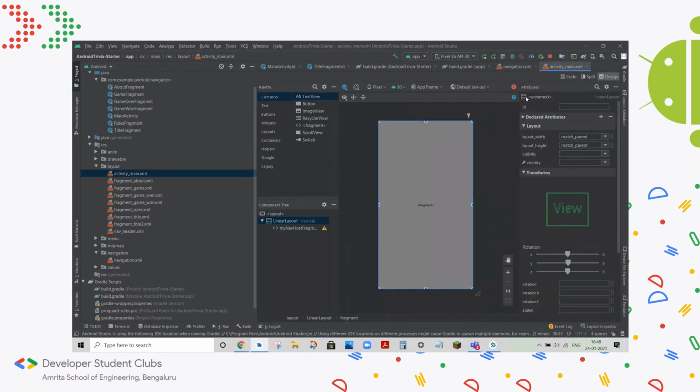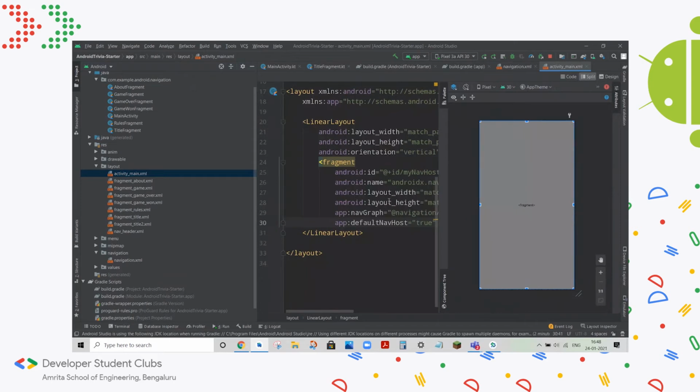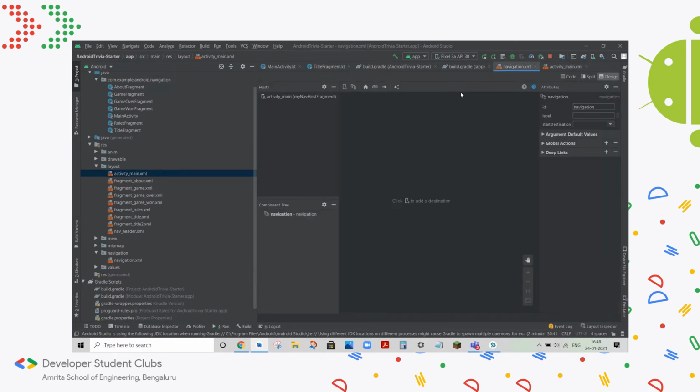So what we've done here is basically we've made the main activity our nav host fragment. So when we eventually include more than one fragment in this nav host fragment, whenever we click from one page to another page, our main activity will swap between its fragments. Suppose I want to go from the starting page to the next page, it will remove that fragment and add the new fragment. So that's what the nav host fragment does.